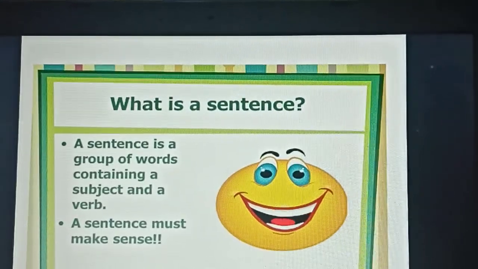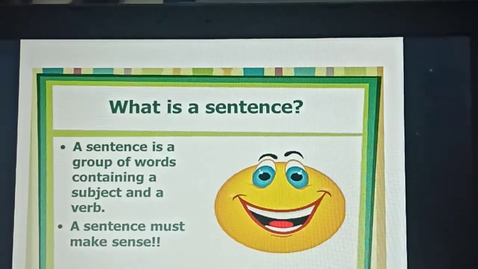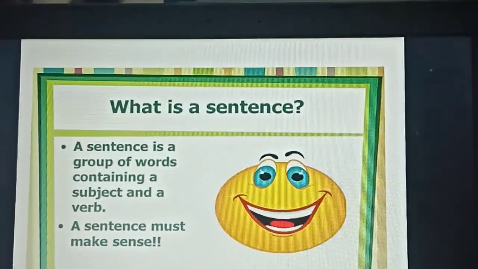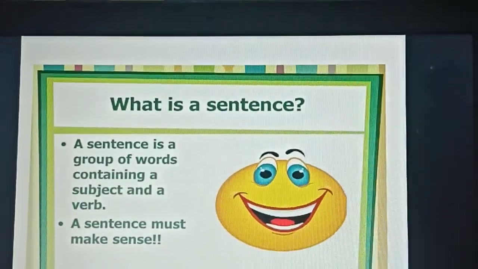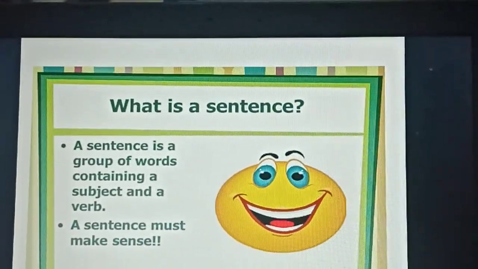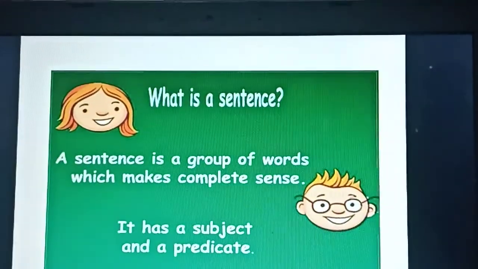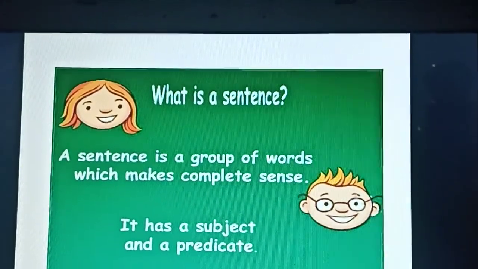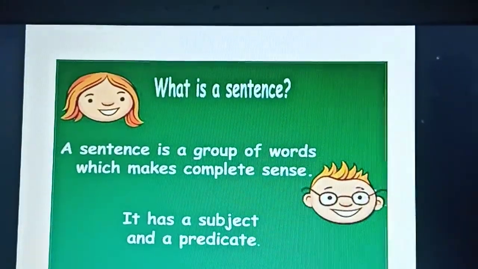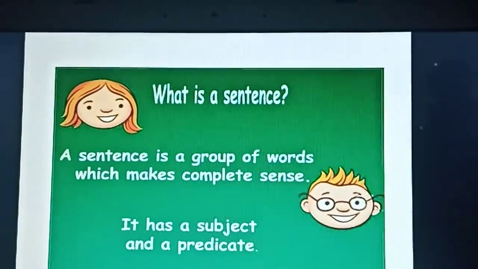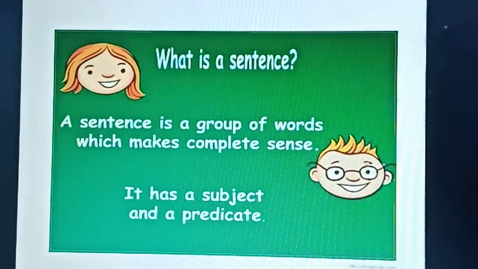Do you understand this? And the second point is a sentence must make sense. What is meant by make sense? It should be a meaningful one. Okay, so a sentence must make sense. Do you understand now what a sentence is? Okay, so you can just see here. So in short, we can say a sentence is a group of words which makes complete sense.